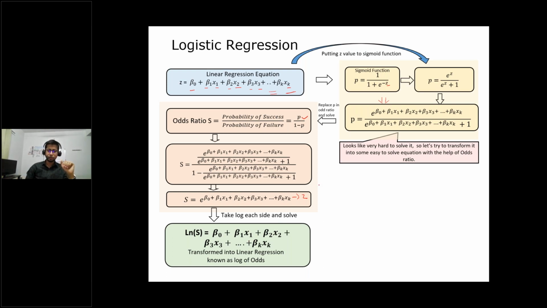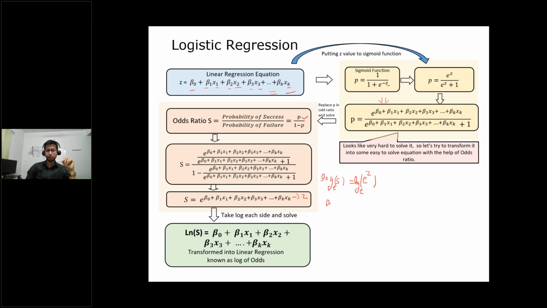So how does log work? If you have s equal to e to the power z, here also you need to apply log, because we need to take log on both sides, correct?